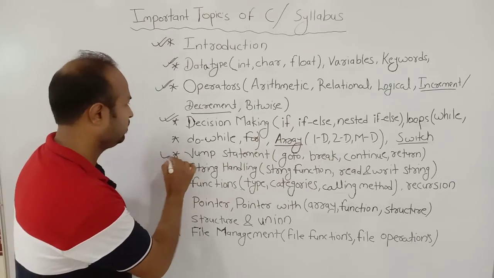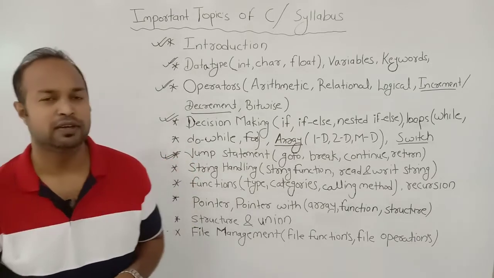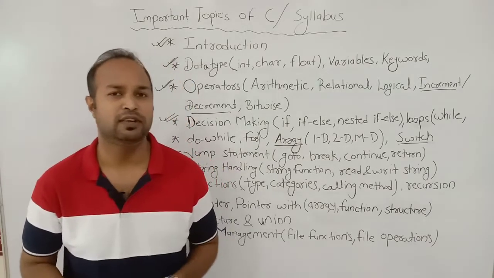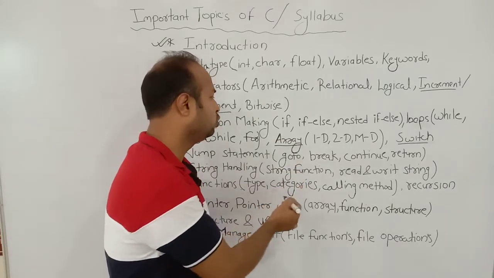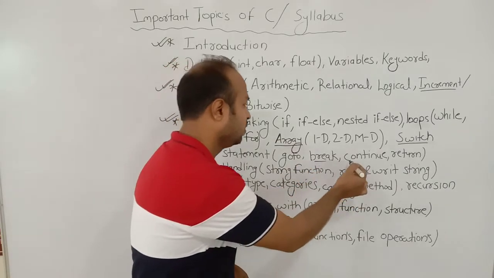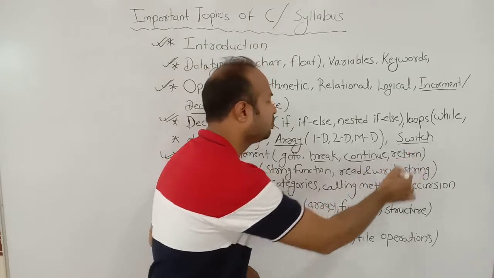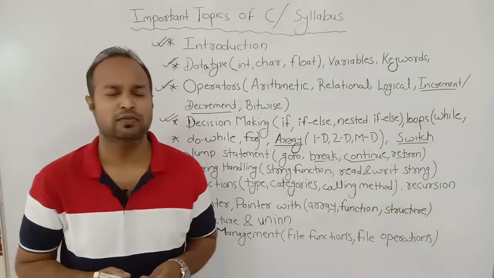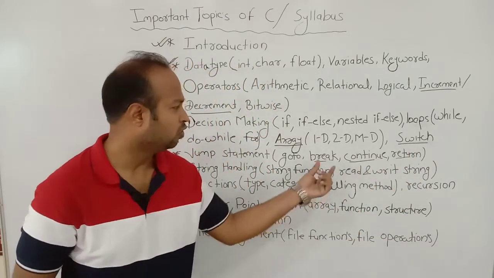Then next we studied about jump statement. There are four types of jump statements in C language. First is goto, then next break, third is continue, and fourth is return. This topic is very small but conceptual.